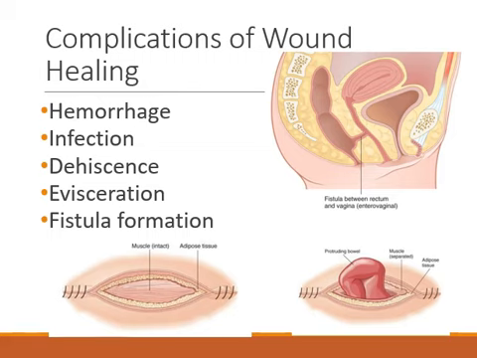Evisceration is a rare complication, but it is a surgical emergency. In this case, total separation of the layers of a wound occurs and internal viscera protrude through the incision, so we are talking about an abdominal incision. What do you do in the case of evisceration?